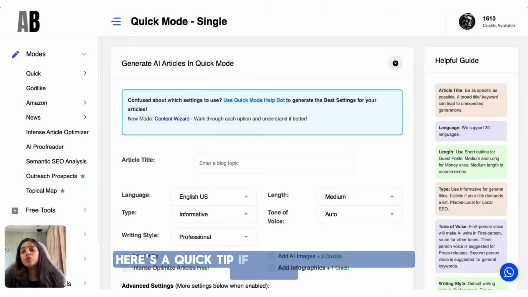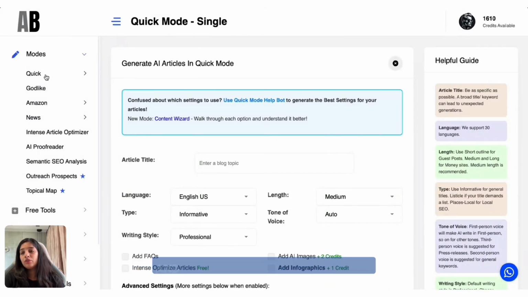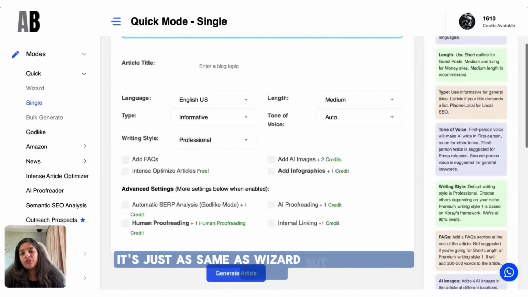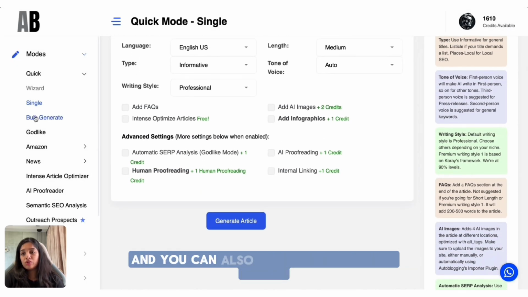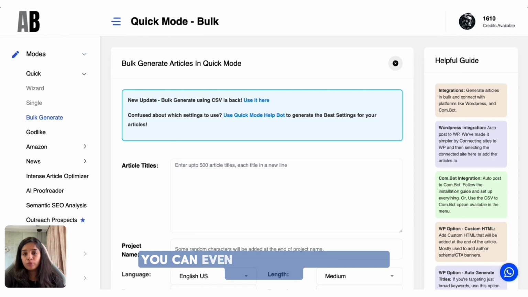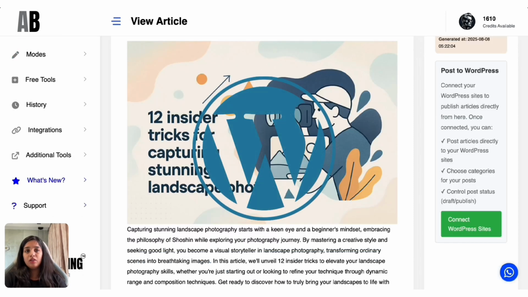Here's a quick tip. If you want to be faster next time, you can go to quick single. It's just the same as wizard but with fewer clicks, and you can also use the bulk generate option where you can upload 10 to 100 titles and generate blogs for all at once. You can even auto post directly to WordPress.